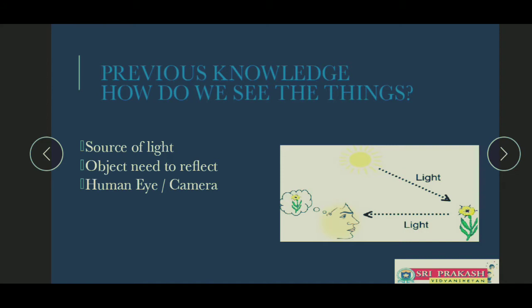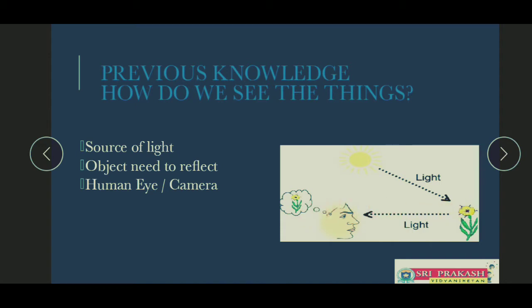Let us see how we can see things. It is called viewing science. From the source of light, the light ray falls and is incident on an object, and from the object it gets reflected, and that reflected ray is captured by the human eye, and the human receives the image and can capture it with the help of his eyes.